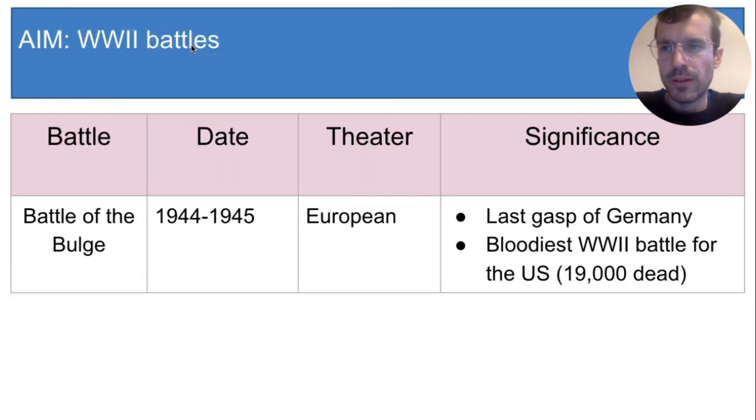All right, the next battle is called the Battle of the Bulge. It was fought in the winter of 1944 and 1945 in Europe as the Allies closed in on Germany. This was Germany's last gasp. The Allies won. This was the deadliest battle for American soldiers. 19,000 of them died.